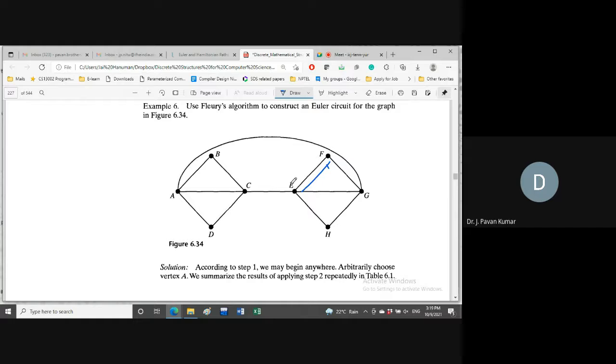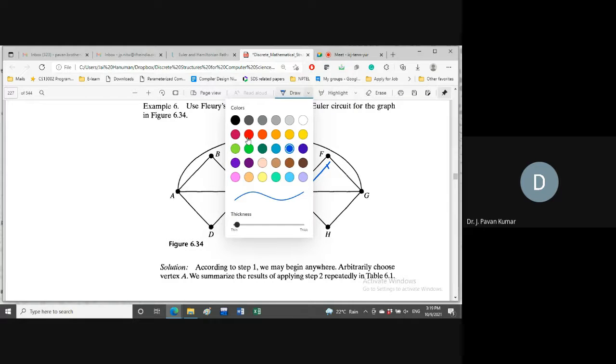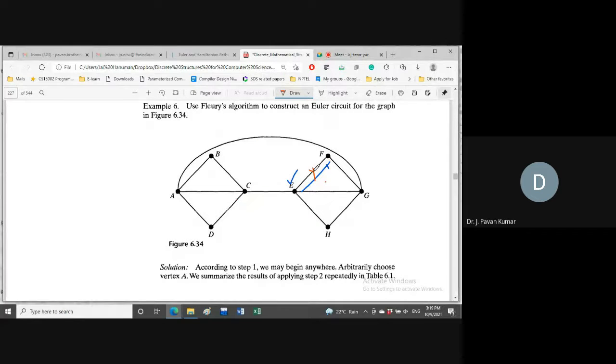So the current vertex is E. From E, how many alternatives are there? Three alternatives. Why? Because FE is removed from the graph. So from E we have E to G, E to H, and E to C. Out of these three, are there any bridges?